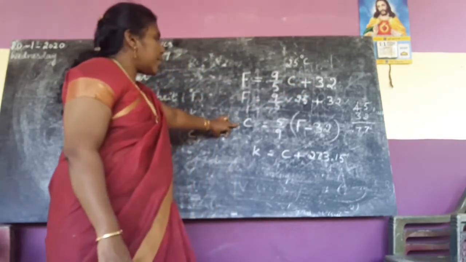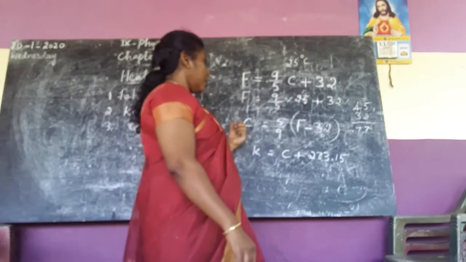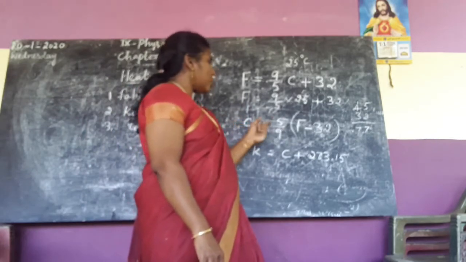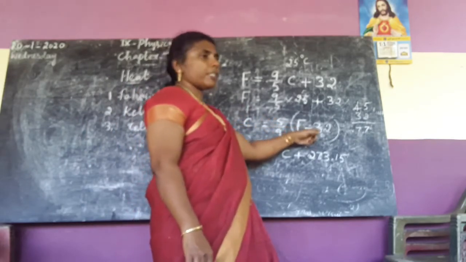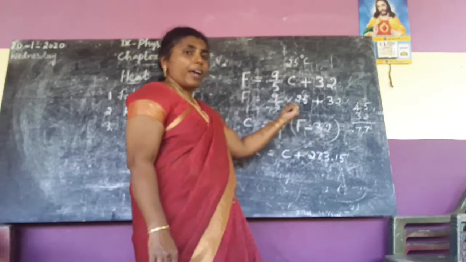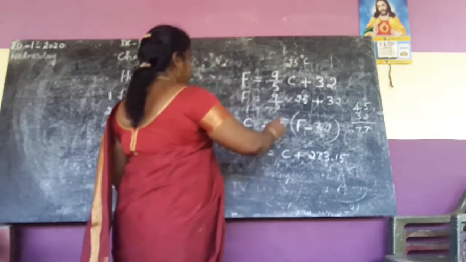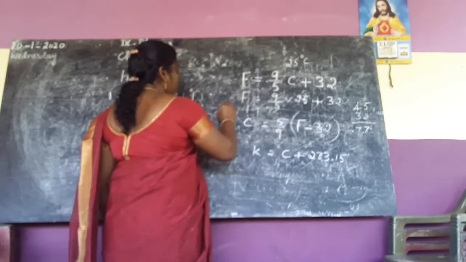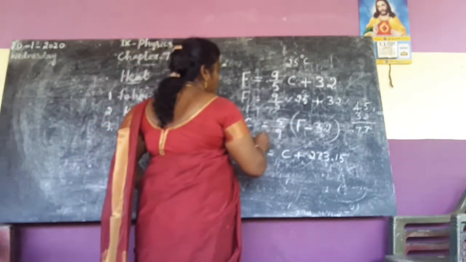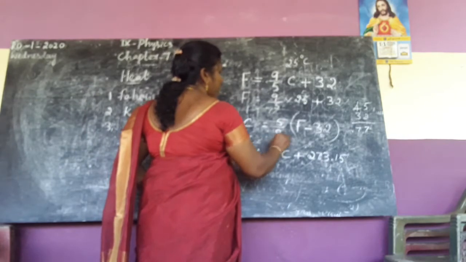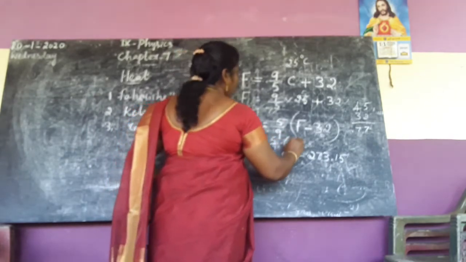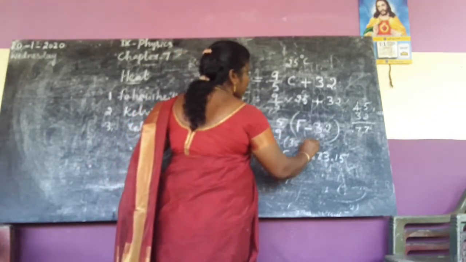The next one, Fahrenheit to Celsius. For that the formula is C equal to 5 by 9 into F minus 32. F means what? Fahrenheit scale. Suppose here 35 is given, Fahrenheit 35. So what will we do? First C equal to 5 by 9 into 35 minus 32.